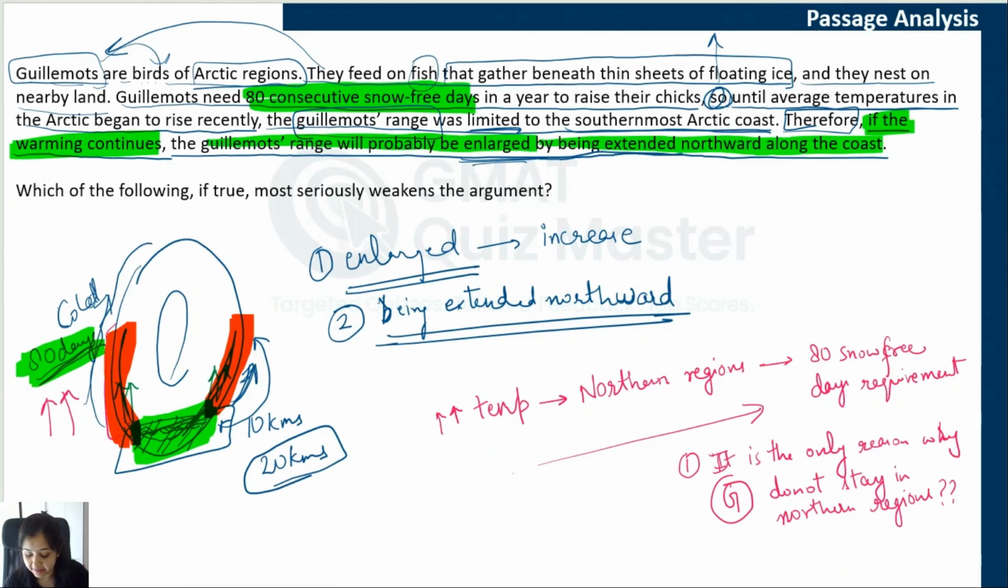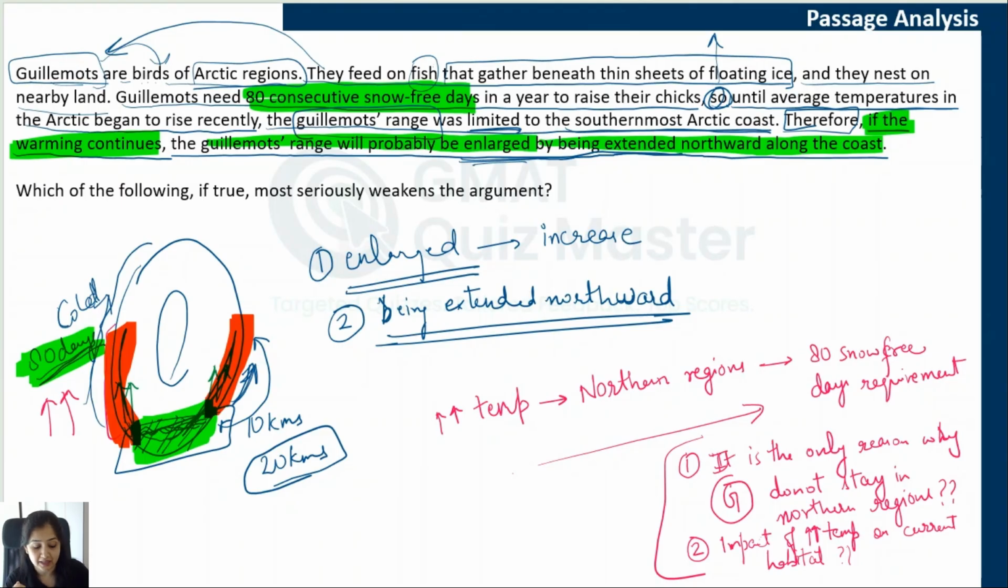The other thing is, what will be the impact of increase in temperature on the current habitat? That is, if temperature continues to increase, will guillemots be able to survive in the southernmost region, which is their current habitat? Will they be able to survive in that region? That is something that the author has not explained. So, these are some of the logical gaps in the author's reasoning.